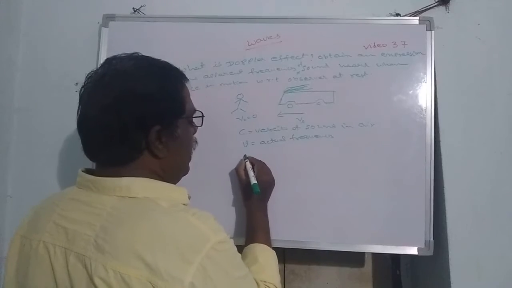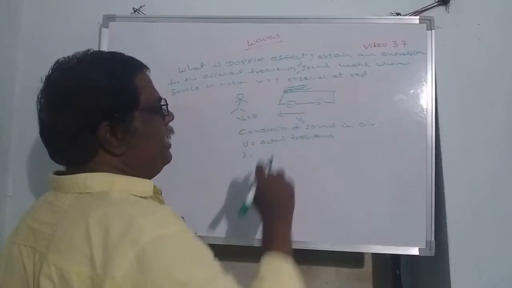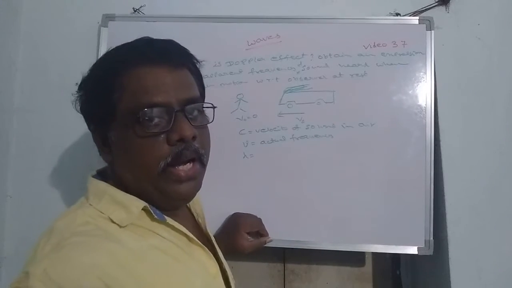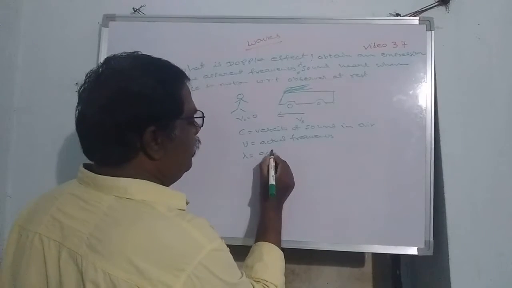Next, lambda, the actual wavelength. The wavelength between the stationary observer and the stationary source is the actual wavelength.